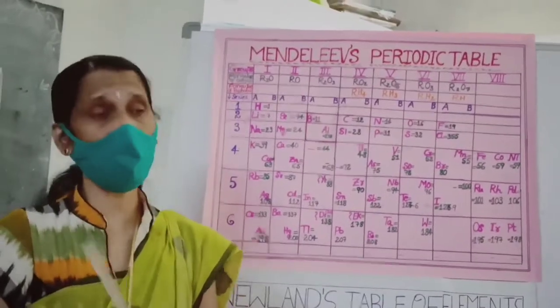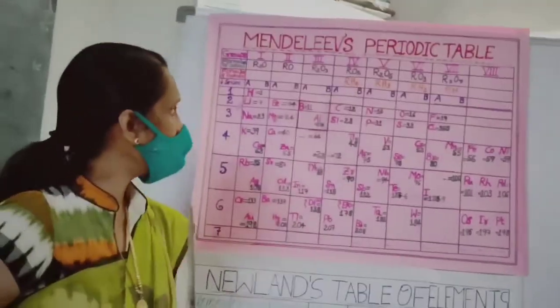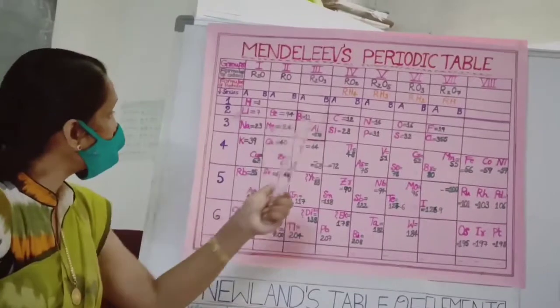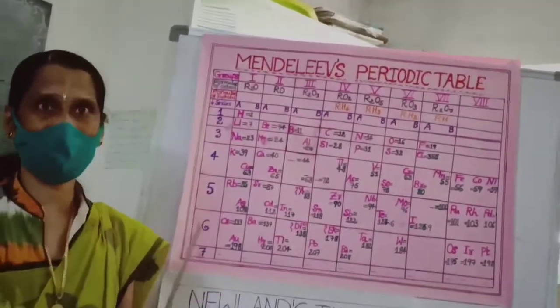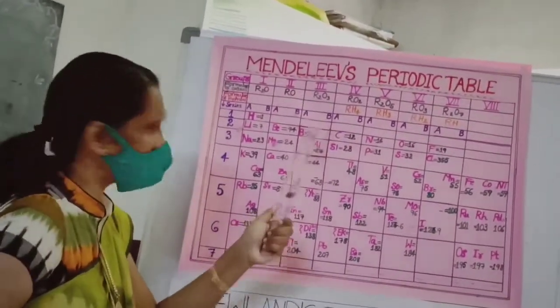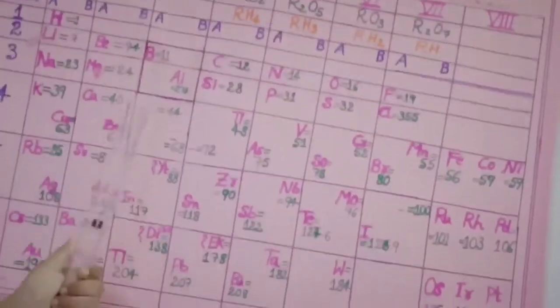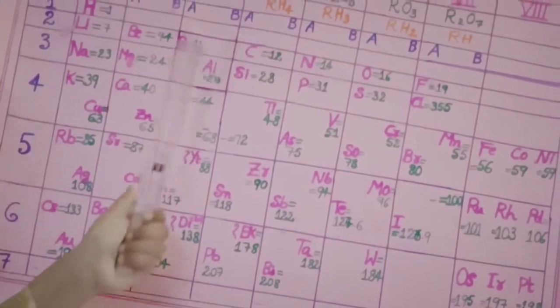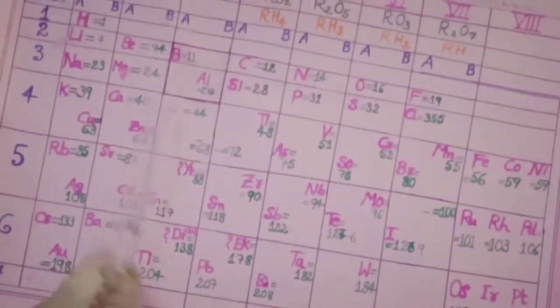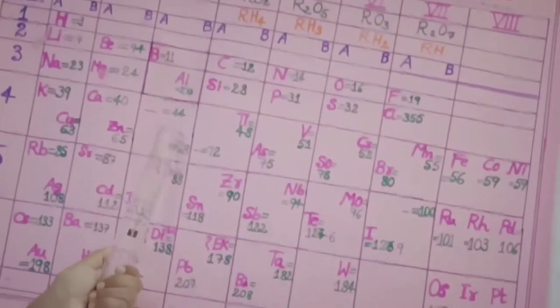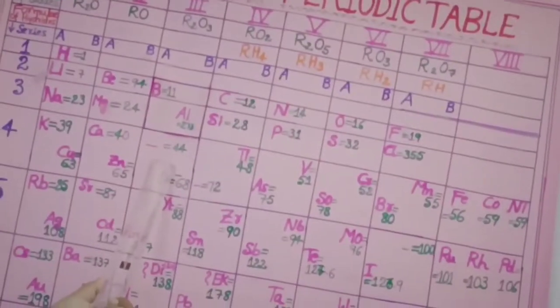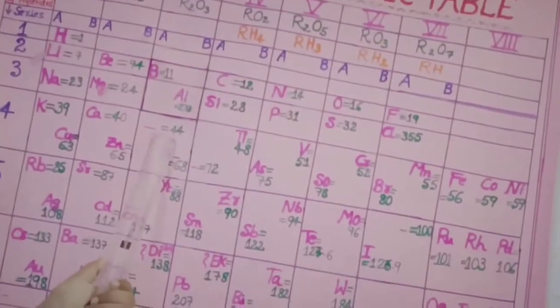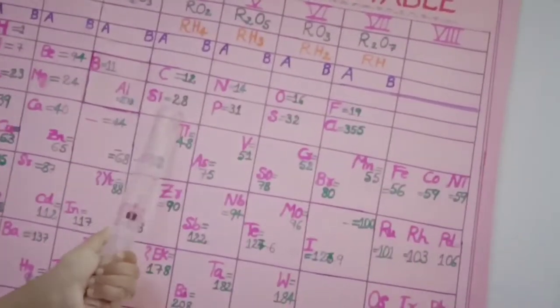And also, he made provision for some of the elements unknown by that time. See here, just focus the camera here. Boron. Under boron, he placed a gap, but its atomic weight was already predicted. A super discovery, right? See here, silicon.